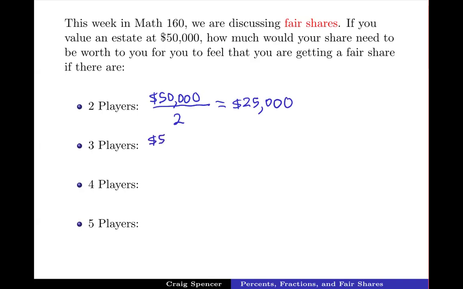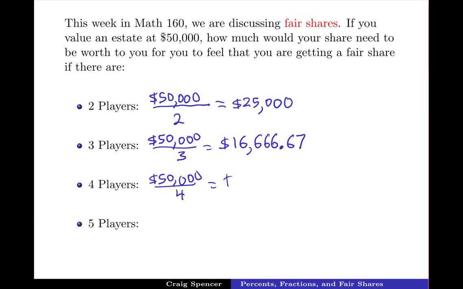If you had three players, though, we would just take that 50,000 and divide it by three. This one doesn't come out quite as nicely. You might need a calculator for this, but if you type this into a calculator, it works out to $16,666 and 67 cents if we round up. If you had four players, each player should feel like they're getting a share worth one fourth of that, which would be $12,500. And if you happen to have five players, you just take that 50,000 and divide by five.